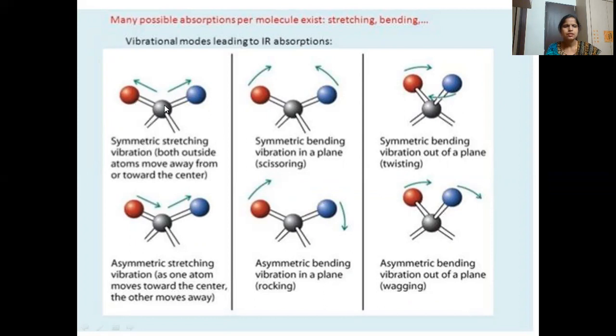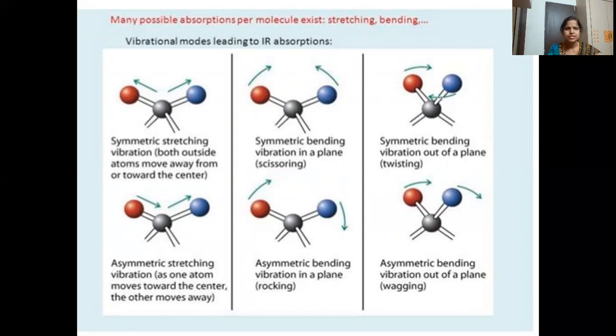Suppose this is a carbon and these are two other atoms. We move the two atoms attached to the central atom away from the center, or push them towards the central atom. This is known as symmetric stretching.